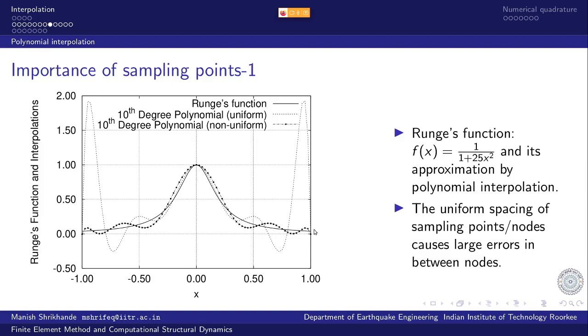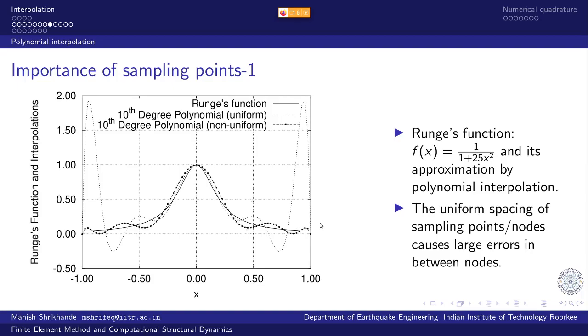If I use this non-uniformly spaced data, generate 11 points and fit a 10th degree polynomial, you can see the dramatic change in the nature of approximation. It's still the 10th degree polynomial. The only thing that has changed is the position of sampling points.